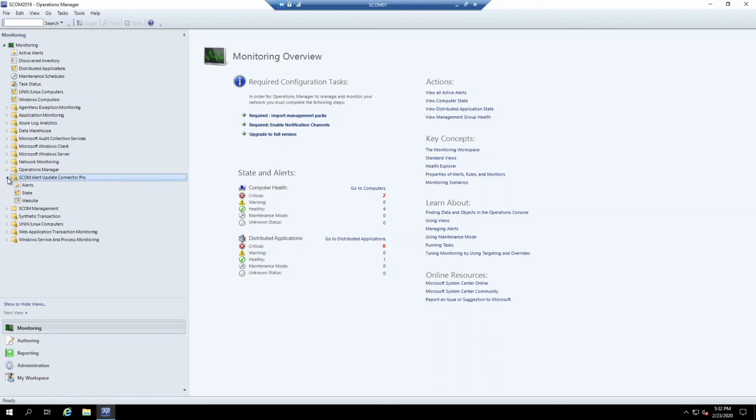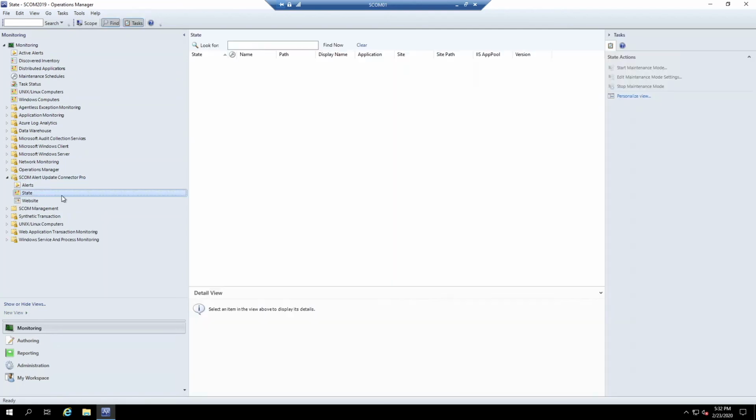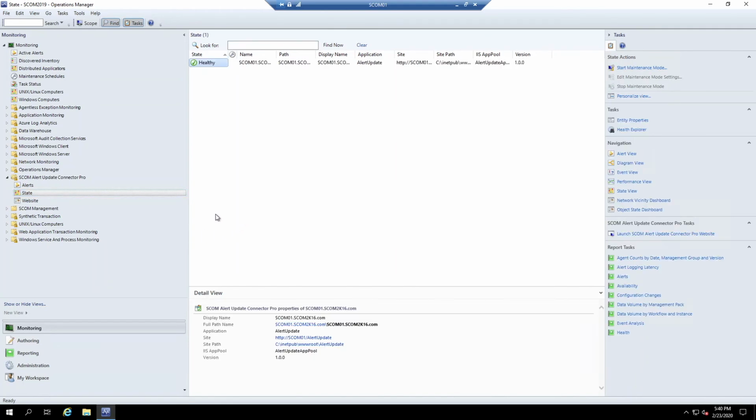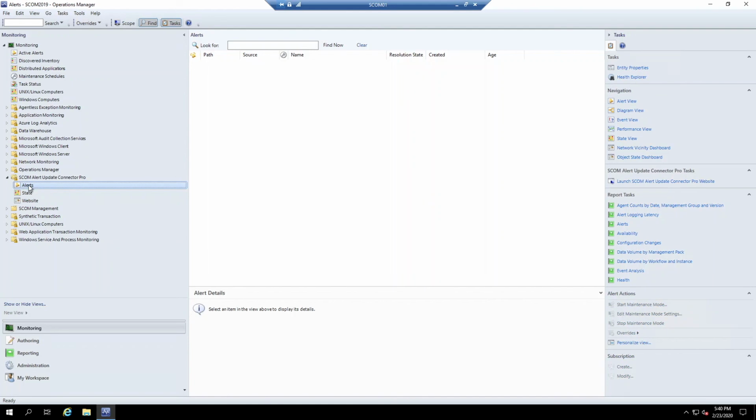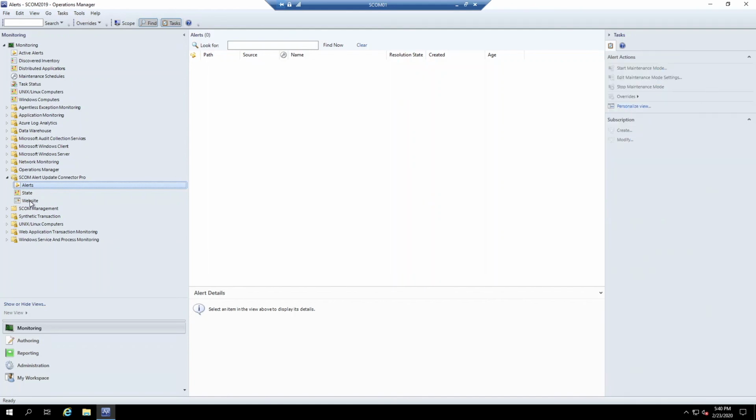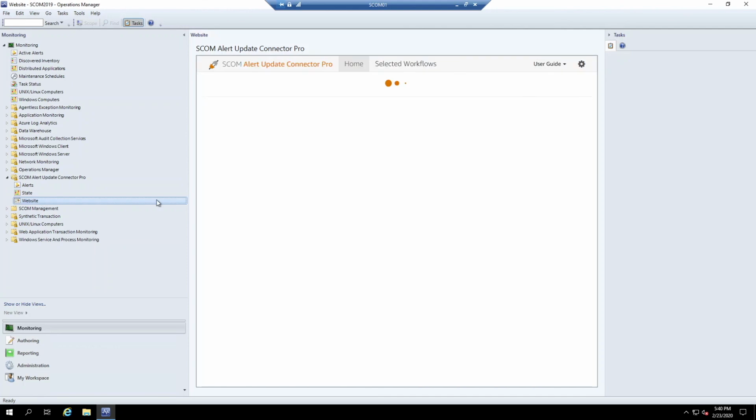Note, it will take some time for the objects to be discovered. After 5 to 10 minutes, the SCOM Alert Update Connector Pro will be discovered by the Management Pack. Any problems detected with the SCOM Alert Update Connector Pro will be shown in the alert view. Click the website to easily access the tool from within the console.